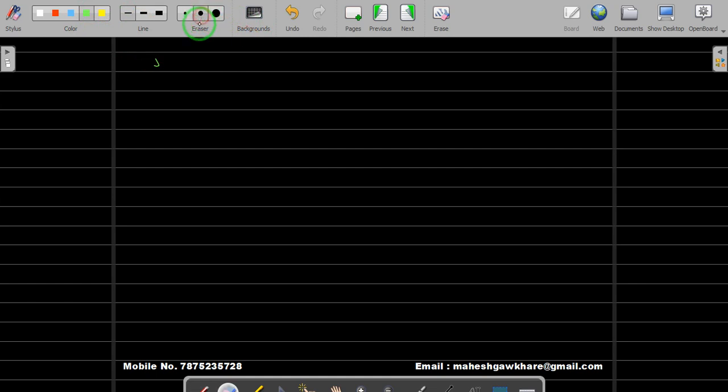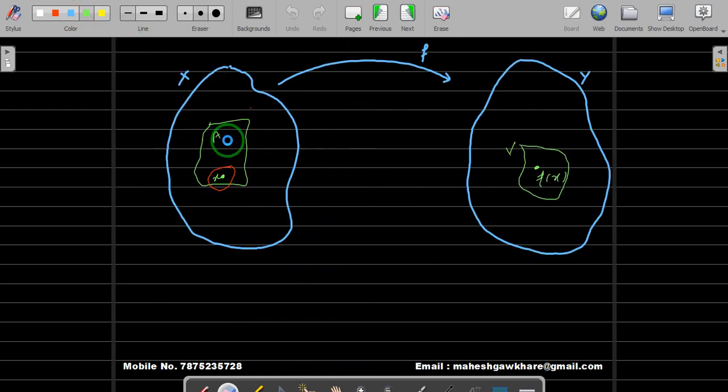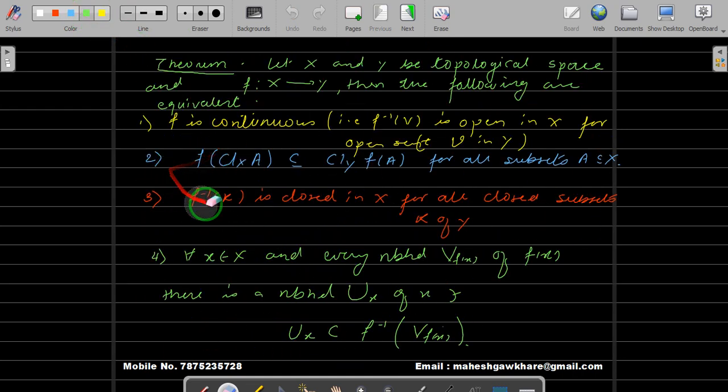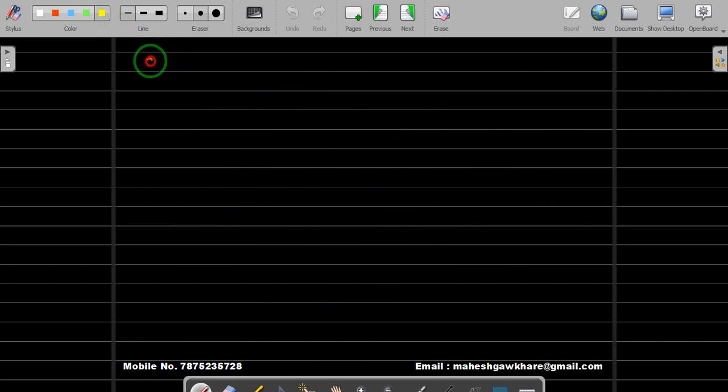Let us prove that 3 implies 4. Let's check the color because we are going with the colors. Red color may not be visible, so let us use yellow. 3 implies 4. This is what we are going to prove now.